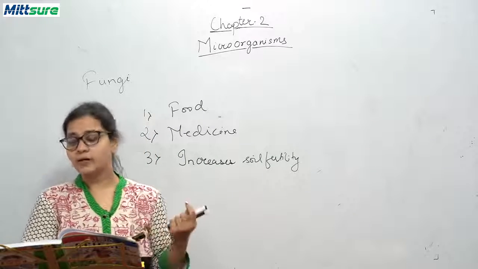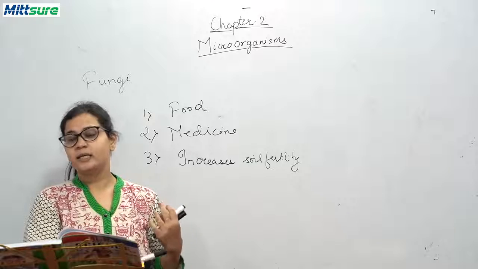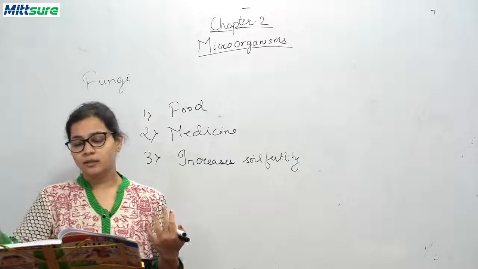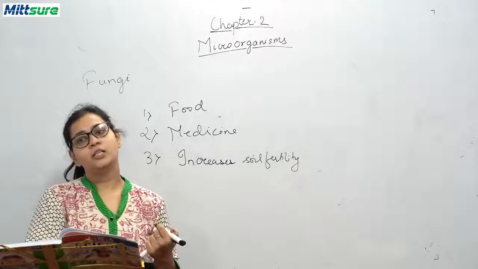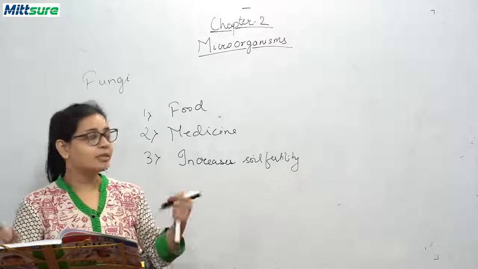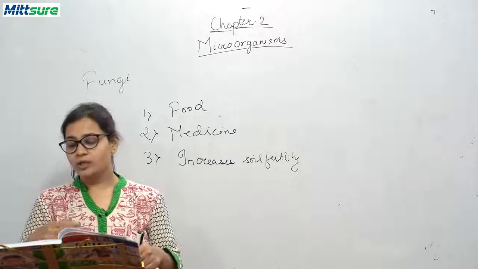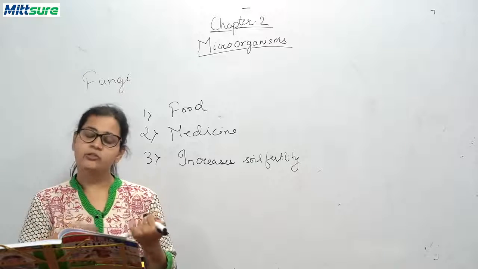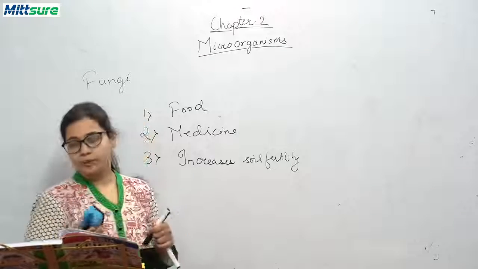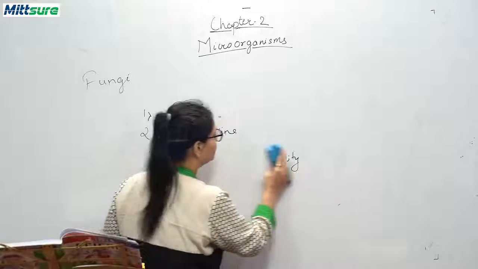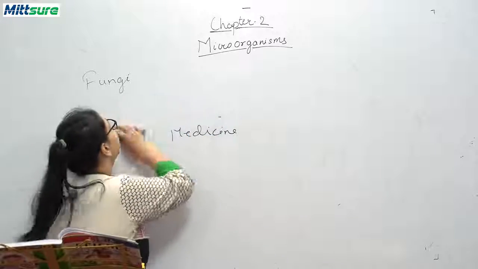Okay. Now, as I've told you, Dr. Alexander Fleming discovered penicillin from the fungus Penicillium in 1929, and now this penicillin drug is used in the treatment of TB, diphtheria, pneumonia. Okay, so these were the uses of fungi.